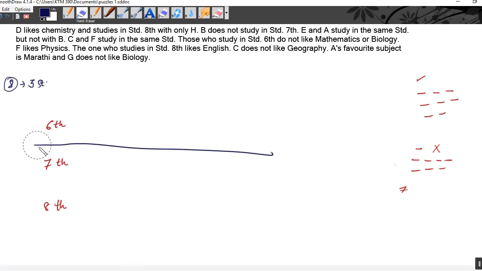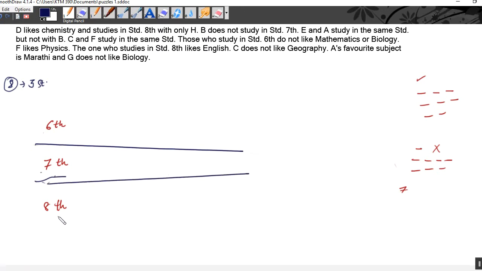Always make a table. It will keep the question neat and there will be no confusion. Sorry for the tilted line.